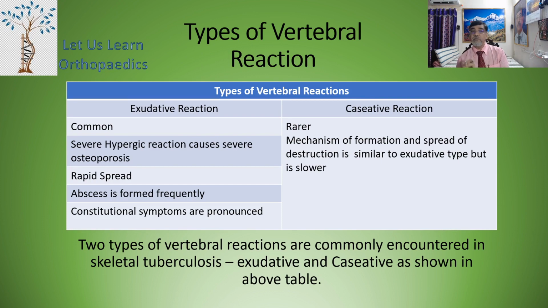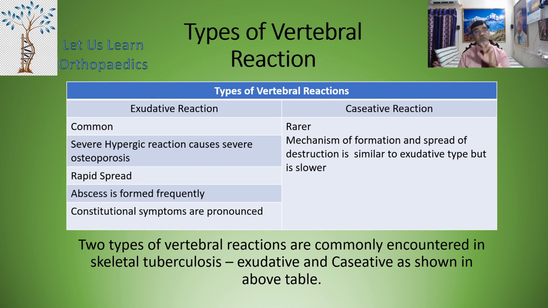Now, there are two types of vertebral reactions commonly encountered in skeletal tuberculosis, and they are exudative and caseative, as shown in the above table. Now the exudative reaction is the common one. It results in a severe hyperergic reaction causing severe osteoporosis. It leads to rapid spread, and an abscess is found frequently and constitutional symptoms are pronounced.